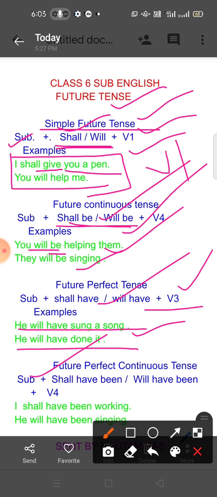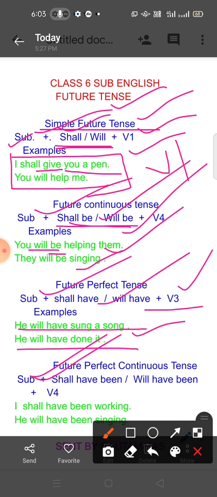Once again: simple future tense, future continuous tense, future perfect tense, future perfect continuous tense. When you write tense, there are present tense, past tense, future tense. Present tense: simple present, present continuous, present perfect, present perfect continuous, I have already taught in the first video clip. In the second video clip, I taught you simple past, past continuous, past perfect, past perfect continuous tense.